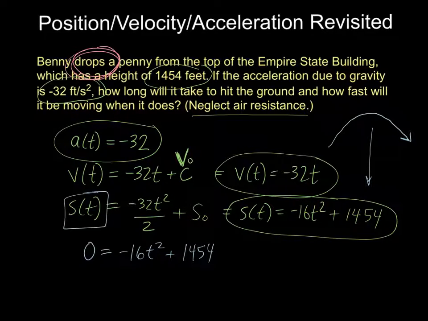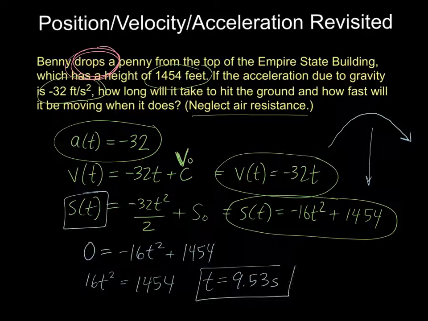And if I solve this equation by moving 16t squared to the other side, and then dividing by 16 and then square rooting, I'm going to get t equals 9.53 seconds. And I'll save that for you to check, but that's just 1454 divided by 16 and then square rooted. But remember the question. Actually, we did how long will it take to hit the ground? That is 9.53 seconds.